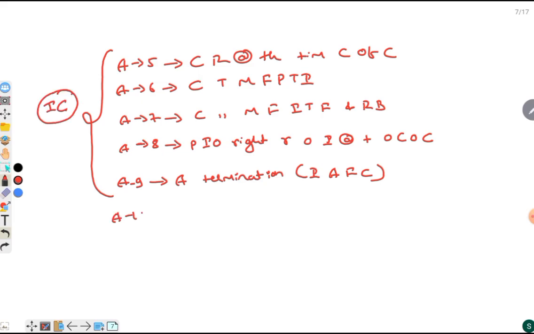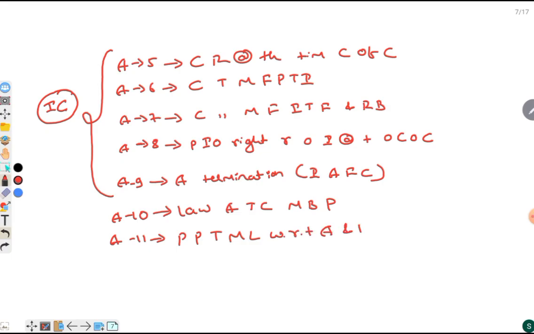Article 10 is the law applicable to citizens made by Parliament. And Article 11 gives Parliament power to make law with respect to acquisition and termination.